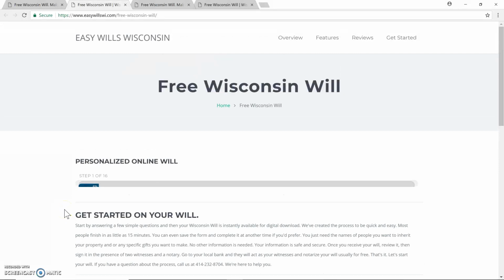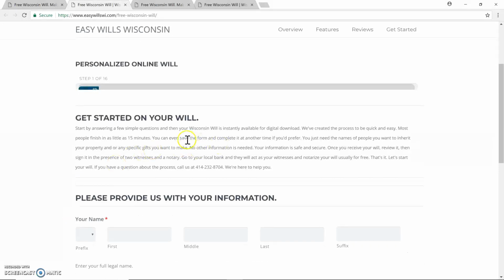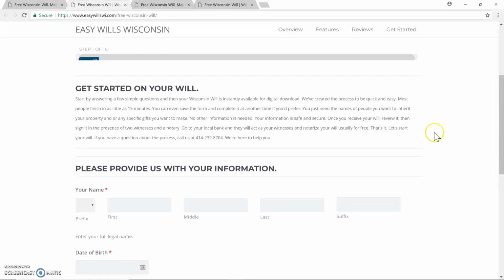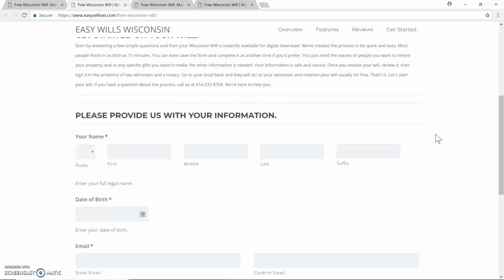At the top of the page, you'll see it says Free Wisconsin Will. And then it talks about how you can get started on your will. You'll go through the simple questionnaire. All the questions are written in plain English and very easy to read and very simple to answer. So you'll just go through this questionnaire and fill it out, put in the information that it asks, and then at the end, you'll be taken to a preview of your will.